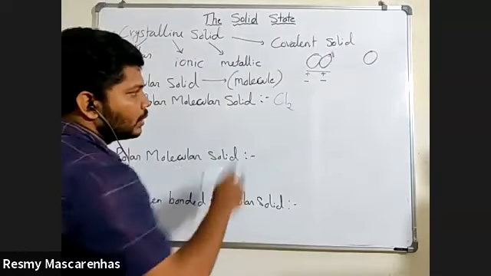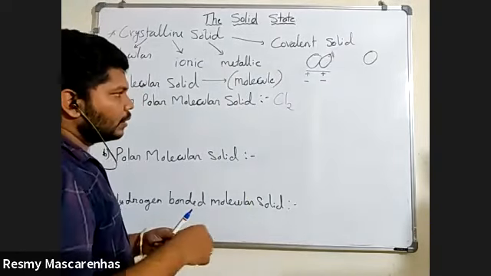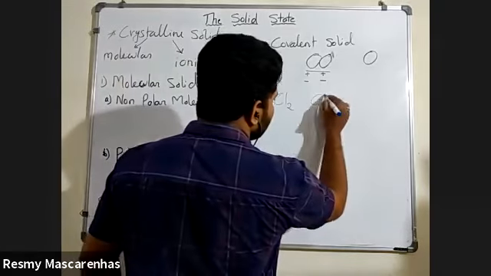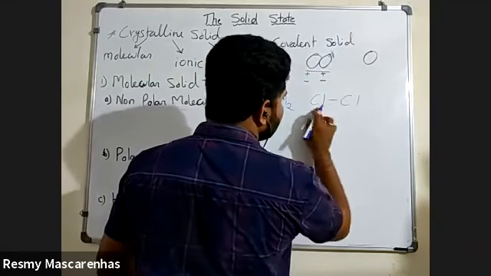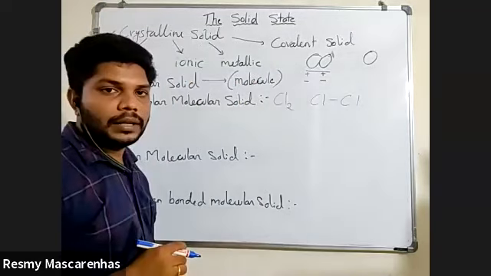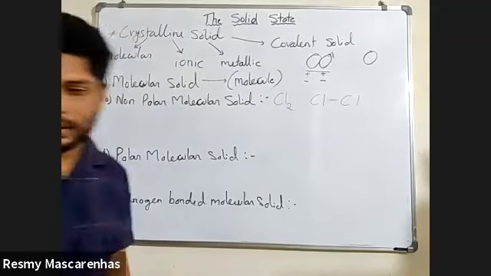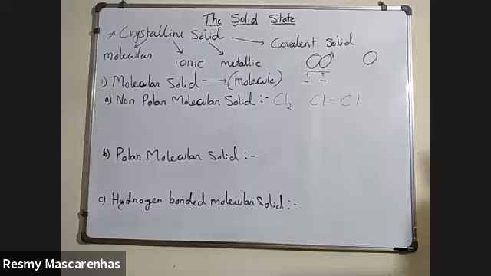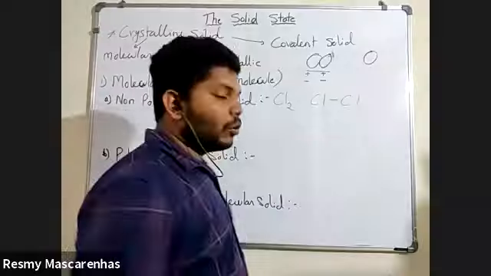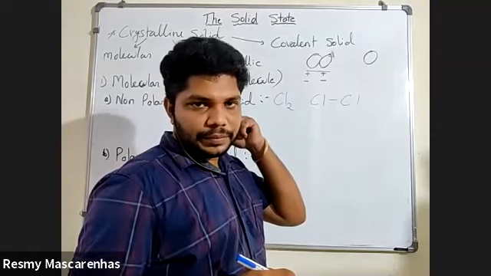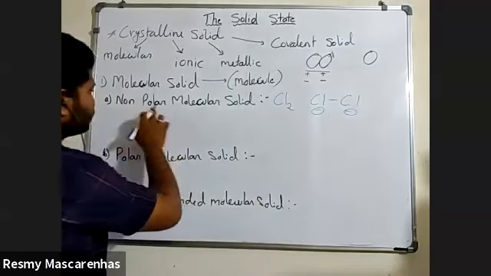Now, Cl is a metal or non-metal? Non-metal. Non-metals means negative or positive charge? Negative charge. So both the atoms are negative. That's why it is a non-polar molecular solid.